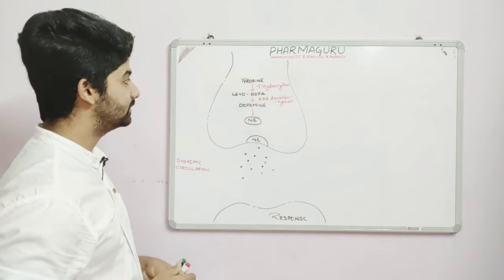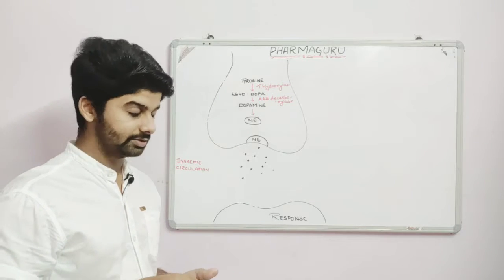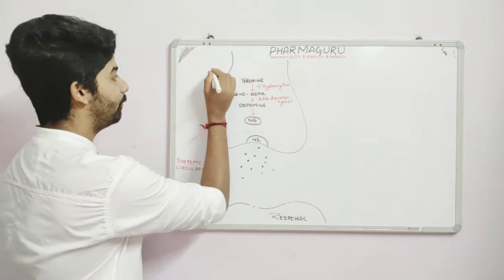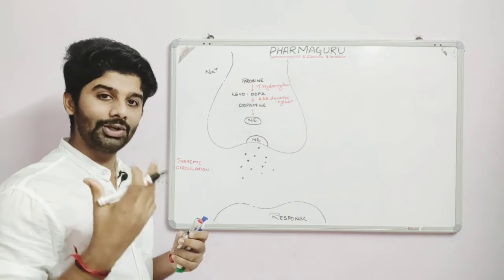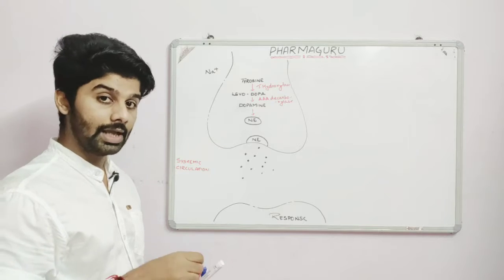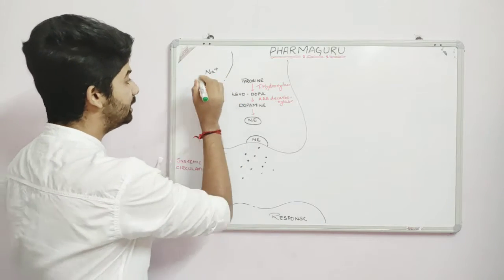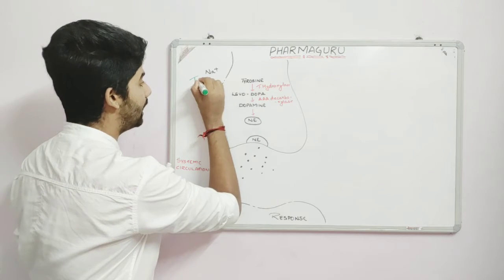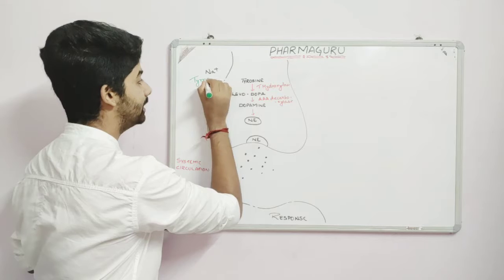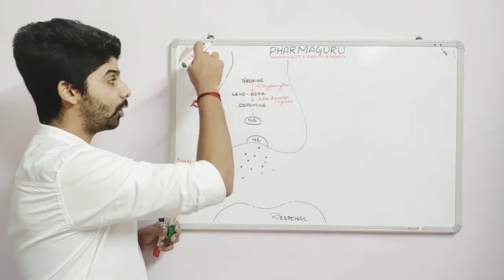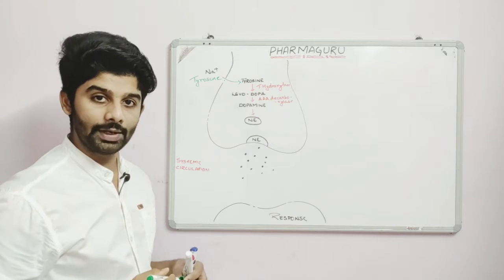So what happens is, in our neuron we generally have voltage gated sodium channels. Whenever the voltage gated sodium channels open and the sodium influx into the neuron occurs, along with the sodium, one of the 20 amino acids, that is tyrosine, will also enter into the nerve endings.